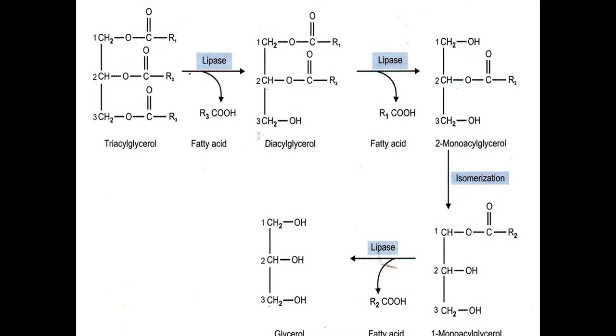So if you see the action of lipase on triacylglycerol, what will happen? First it cleaves on the third carbon. This ester bond is hydrolyzed by the enzyme lipase, so it becomes diacylglycerol, and further it can act on C1 of the diacylglycerol, so it becomes monoacylglycerol. This 2-monoacylglycerol undergoes isomerization either to 1-monoacylglycerol or 3-monoacylglycerol. Then the lipase enzyme further acts on the first carbon and releases another fatty acid, so that all 3 fatty acids in triacylglycerol are hydrolyzed and glycerol is produced.